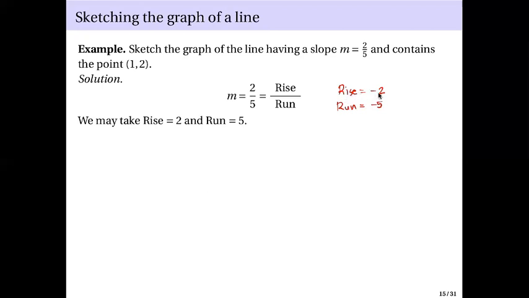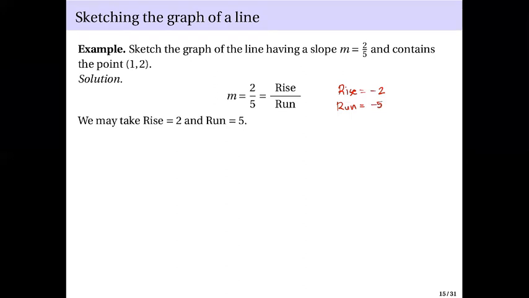For rise equals negative 2, your motion will be downwards, so you move 2 units downwards. For run, you move to the right if it is positive, or to the left if it is negative.